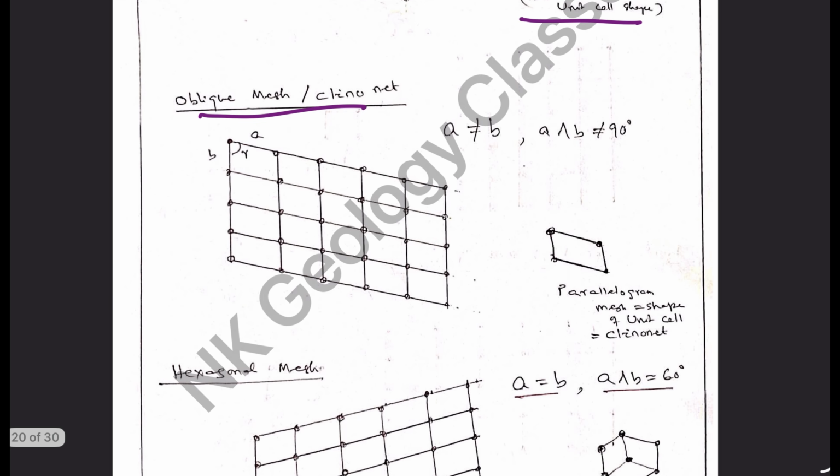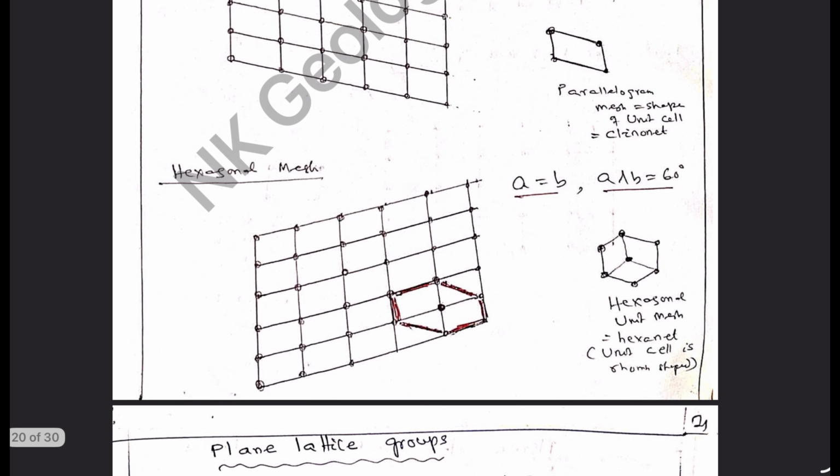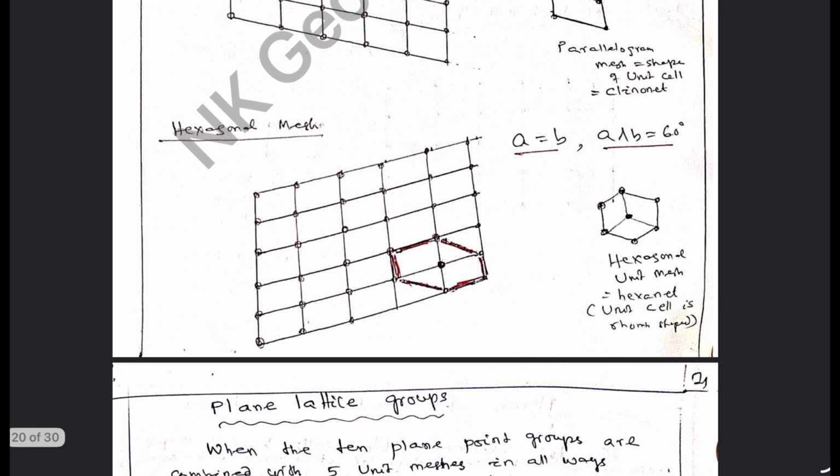Then the fifth type is a hexagonal mesh, which is possible when A is equal to B and the angle between A and B is 60 degrees. This is the arrangement.